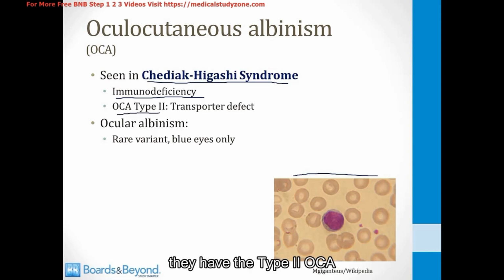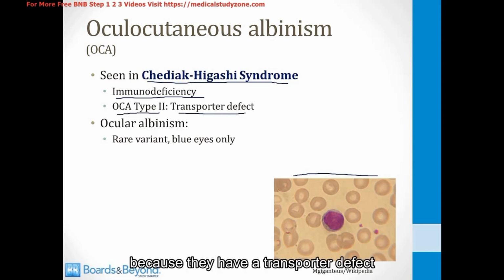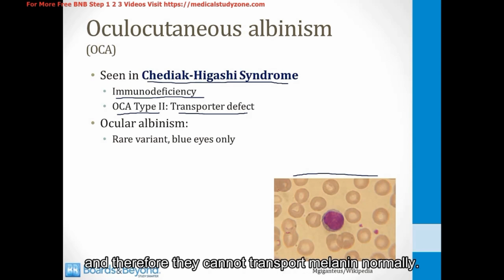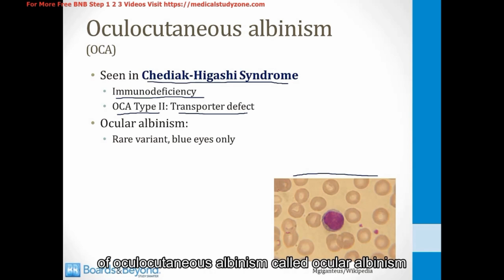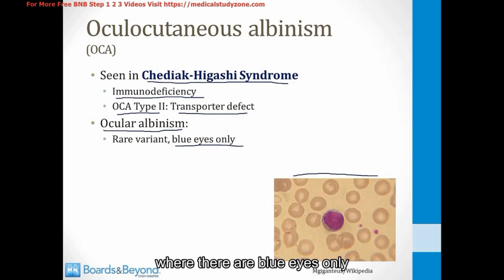They have the type 2 OCA because they have a transporter defect because the microtubules are dysfunctional and therefore they cannot transport melanin normally. In addition, there is a rare variant of oculocutaneous albinism called ocular albinism, where there are blue eyes only without the pale skin and the blonde hair.